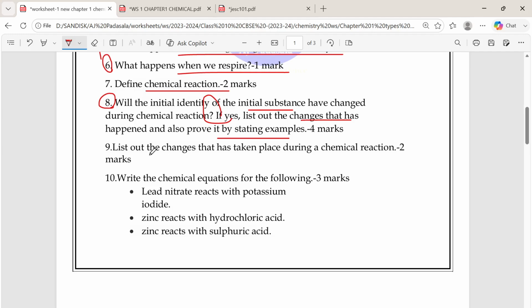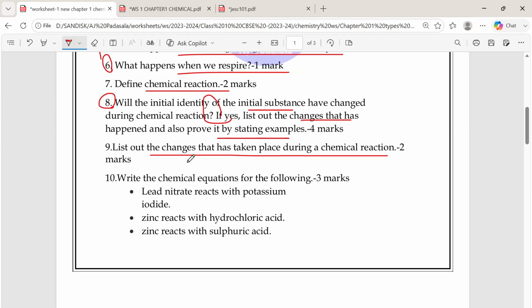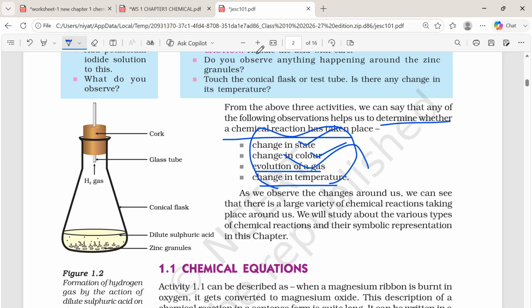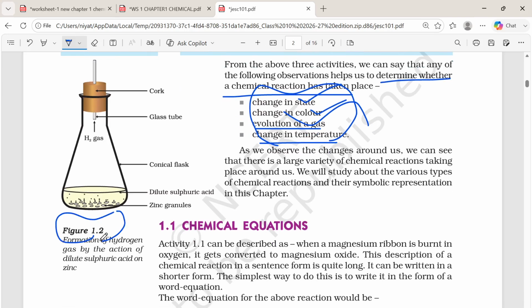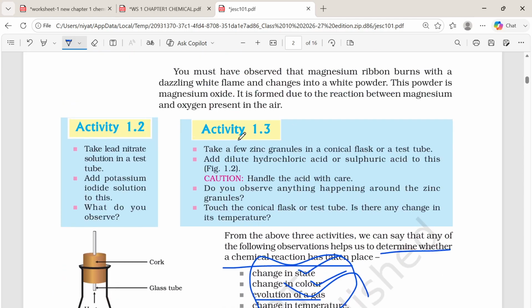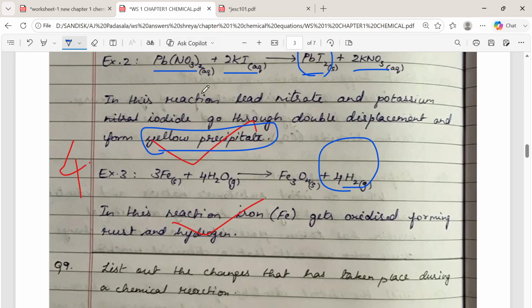Next, list out the changes. Again, the same question I asked, so the answer is again the same. Okay. Next, write the chemical equations for the following. This first question, lead nitrate reacts with potassium iodide. I took this from activity 1.2. And zinc reacts with HCl, zinc reacts with sulfuric acid. I took this from activity 1.3. Okay. Next, for this I will show you the answer.